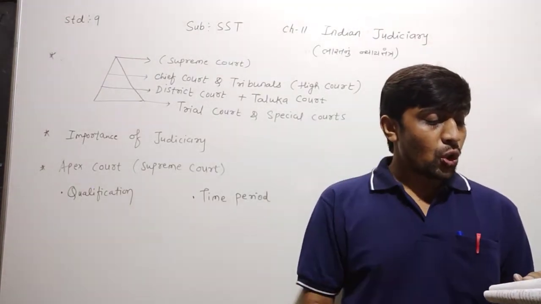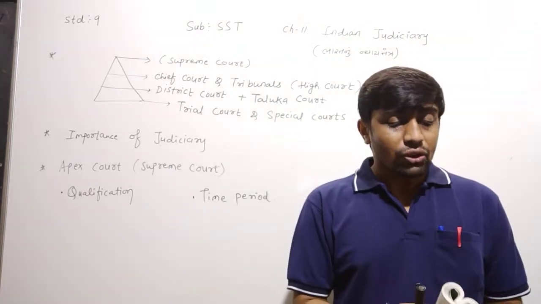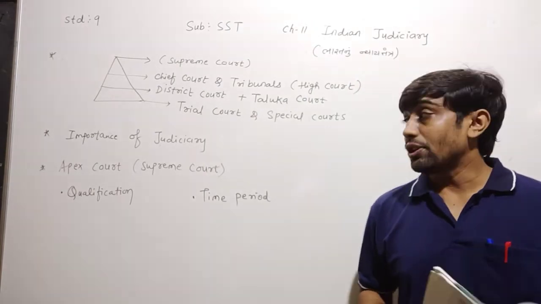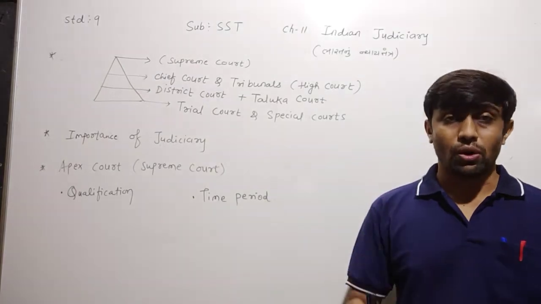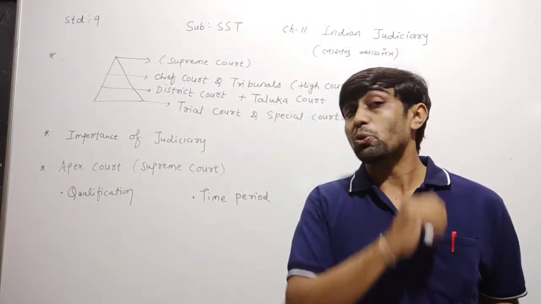Fifth, should not be more than 65 years of age. Thus, the retirement age is 65 years. Dear children, what happened there? Here the retirement age of a Supreme Court judge is 65 years.